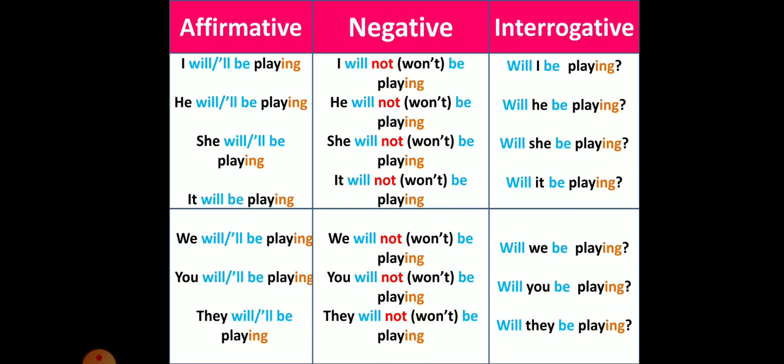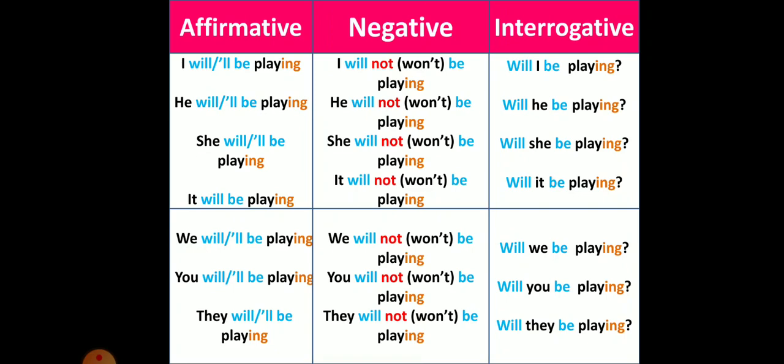So for the negative form, I will not be playing, or I won't be playing. Won't is the contracted form or short form of will plus not. He will not be playing, or he won't be playing. She will not be playing, or she won't be playing. It will not be playing, or it won't be playing.